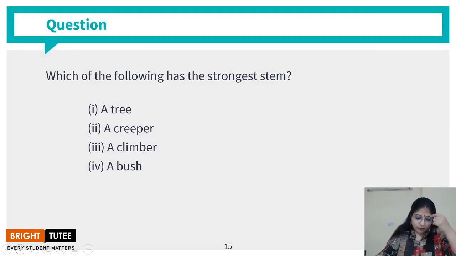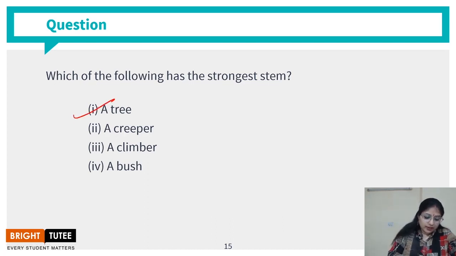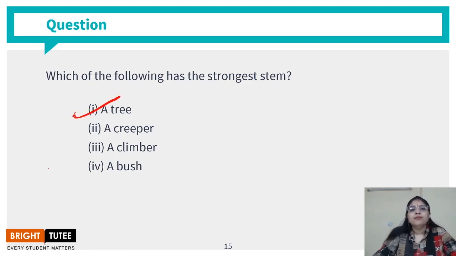Which of the following has the strongest stem? Whether it is a tree, a creeper, climber, or a bush. So we know that a tree has the strongest stem, that is the big stem that we see, the brown big heavy stem. That is why we say that it has the strongest stem.